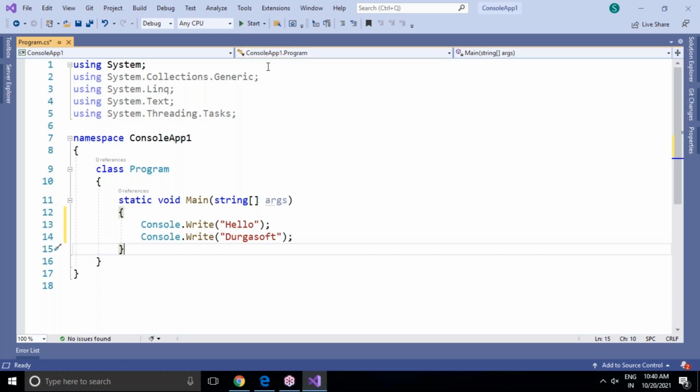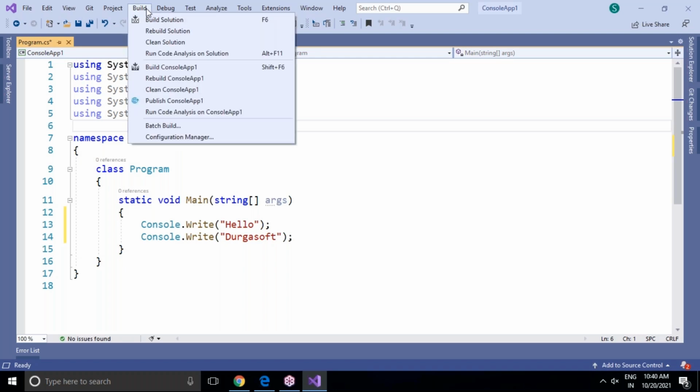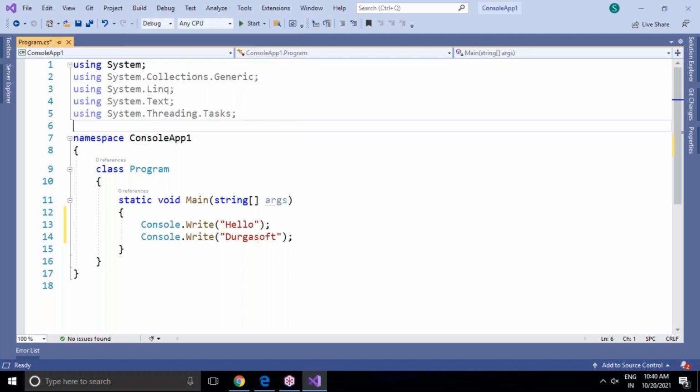But if you don't want both at a time, if you want to compile once, compilation means build. Build in .NET, compilation means build. You can go to the build menu of Visual Studio, build console app 1. So you are compiling your application, but if any errors are there, you will get errors. But if there are no errors, you can see here left hand side, bottom corner, build started. If there is no error, build succeeded, it is showing. So successfully compiled. Then you can start run.